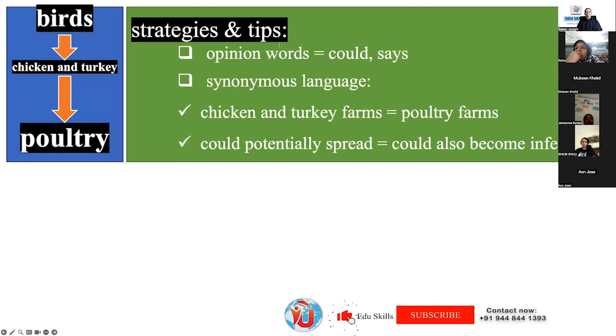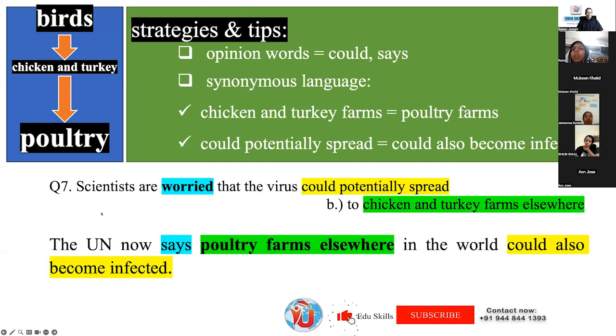Chicken and turkey, poultry. Okay, strategies and tips. Opinion words, could says it's an opinion of synonymous language. Chicken and turkey farms, poultry farms, could potentially spread, could also become infected. So the question statement says, scientists are worried that the virus could potentially spread to chicken and turkey farms elsewhere. The text reads, the UN now says poultry farms elsewhere in the world could also become infected. So they are paraphrasing.